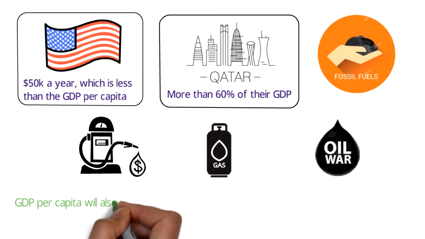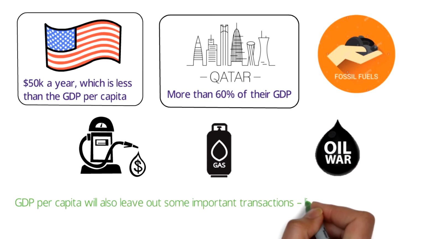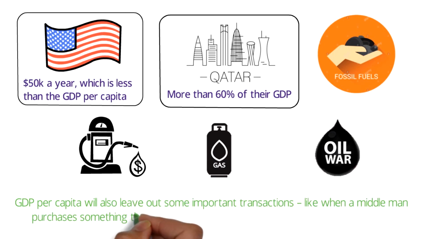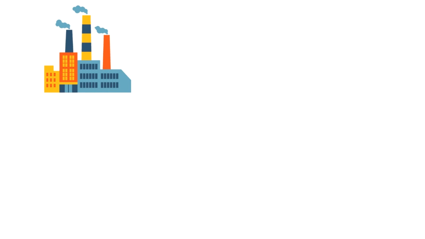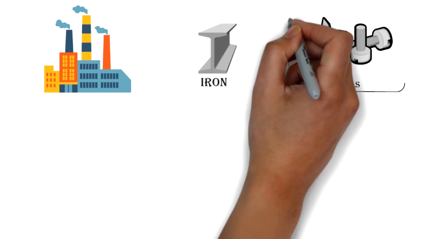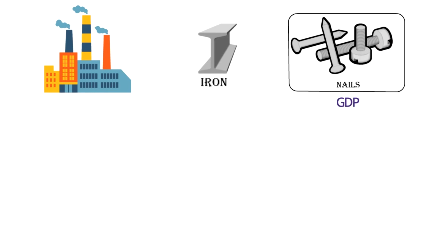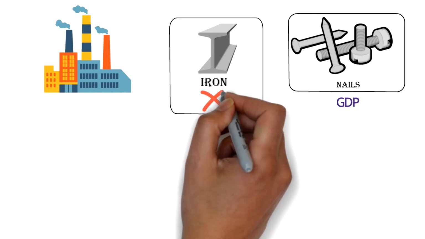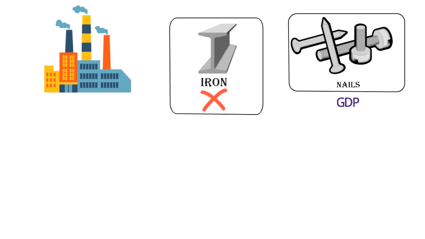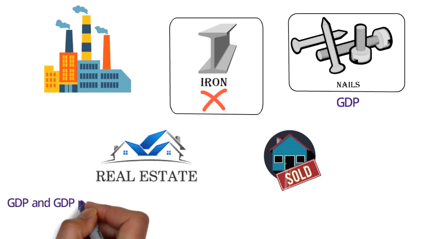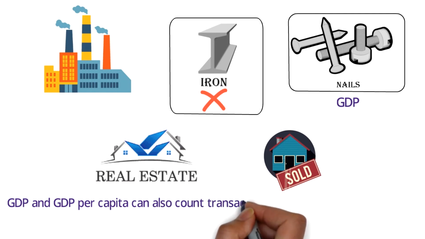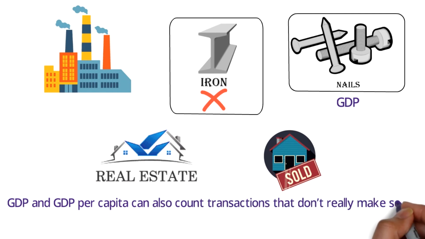GDP per capita will also leave out some important transactions, like when a middleman purchases something that is only meant to be used to make a finished product. For instance, if a factory purchases iron to make nails, the sale of nails adds to GDP, but the iron does not. GDP also leaves out real estate transactions for all but the first time that a home is sold. However, GDP and GDP per capita can also count transactions that don't really make sense.